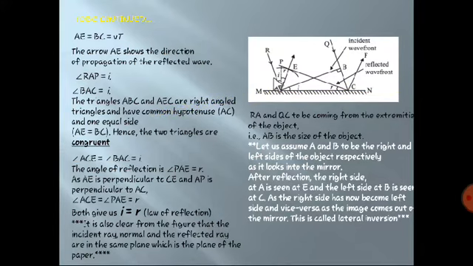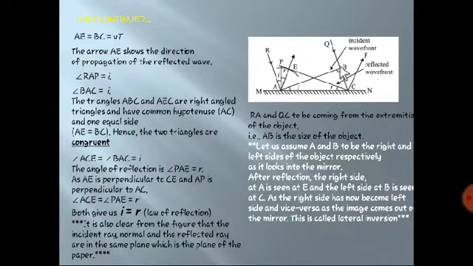Here, have a look at this diagram again. After looking at the diagram, we consider A and B to be the right and left sides of the object respectively. Suppose we are considering AB as an object. A is to the right and B is to the left. As we look into the mirror, what will happen?